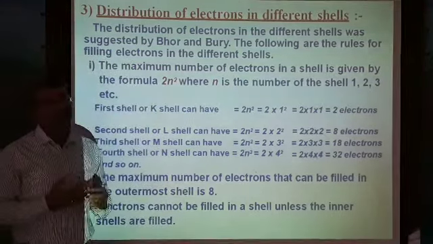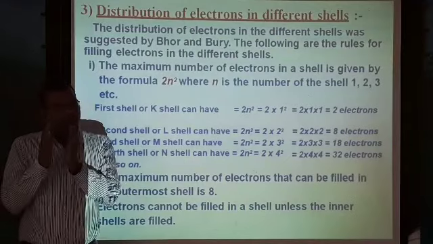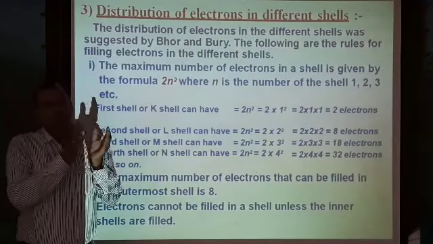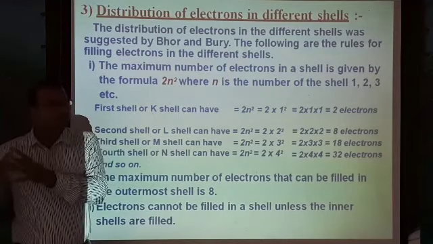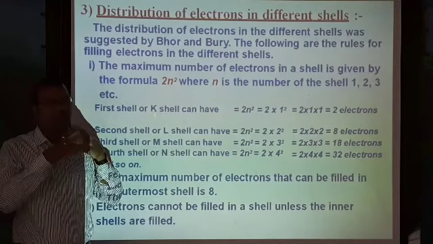Here what Bohr said was that the electrons rotate around the nucleus in definite shells or definite orbitals.